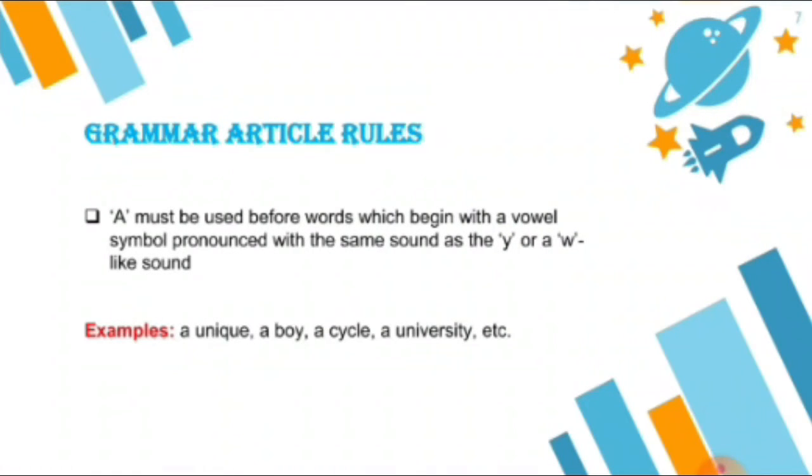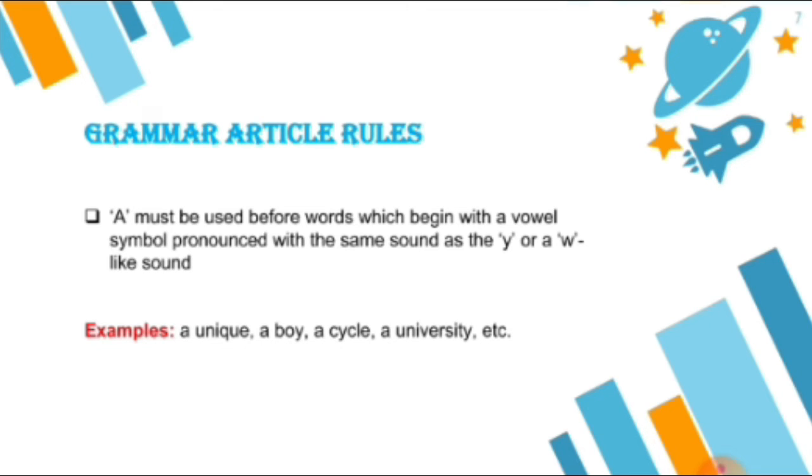So in the articles there are some specific rules which you have to keep in your mind. A means that the article must be used before a word which begins with a vowel symbol pronounced with the same sound as the Y or W like sound.